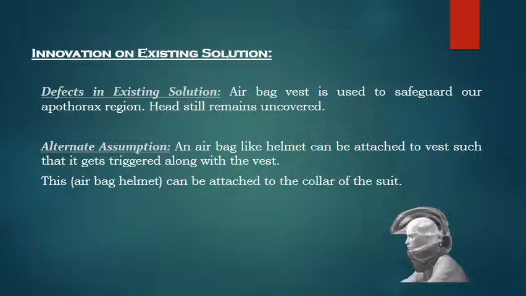Though the existing solution is very useful, it has a demerit. This airbag vest is used to safeguard our thorax region, but our head, which is an important part of our body, remains uncovered. So we came up with an alternative assumption that an airbag-like helmet can be attached to the vest in such a way that it also gets triggered along with the vest. This airbag helmet can be attached to the collar of your suit. This can act as a protective mechanism for your head.